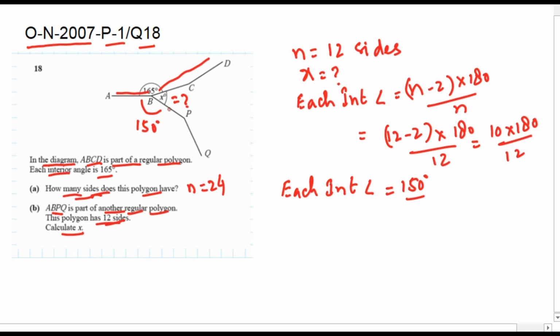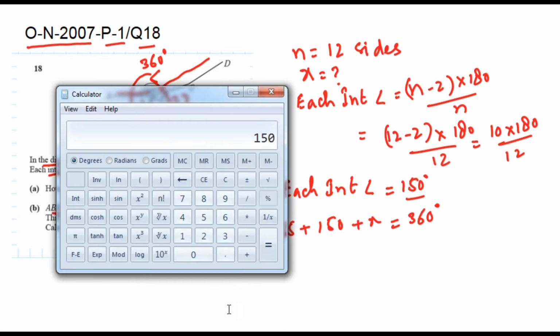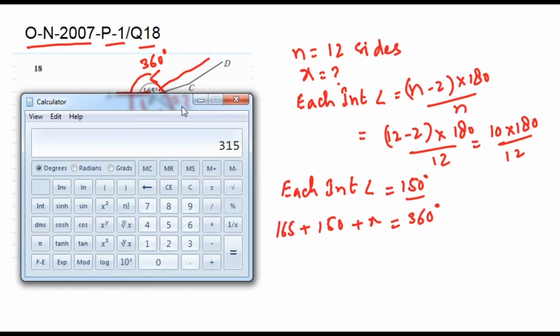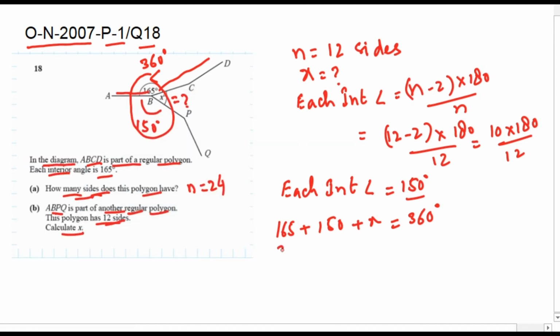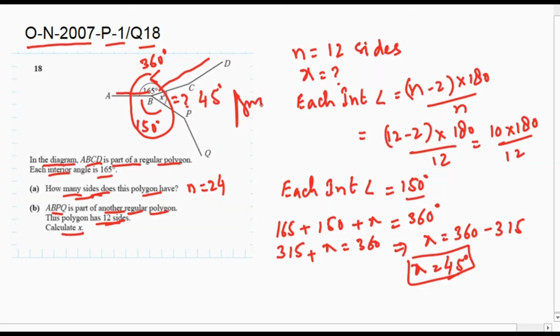If we go round the clock, then the angle will be 360 degrees as shown. So adding all angles, 165 degrees plus 150 degrees plus x is equal to 360. 150 plus 165 is equal to 315 degrees. Therefore, 315 plus x is equal to 360. So x is equal to 360 minus 315, which is equal to 45 degrees. So x is equal to 45 degrees is our answer.